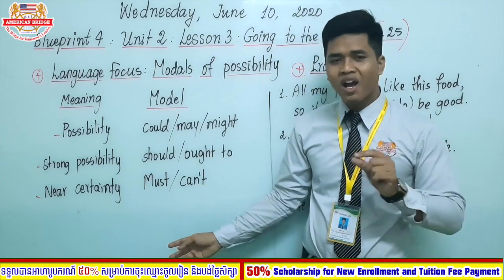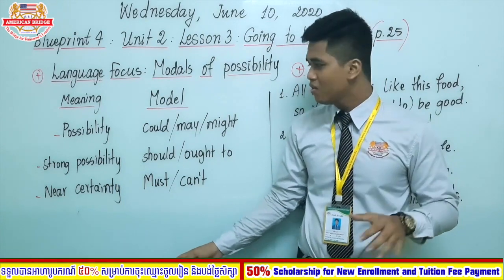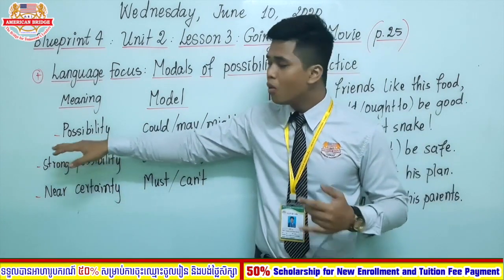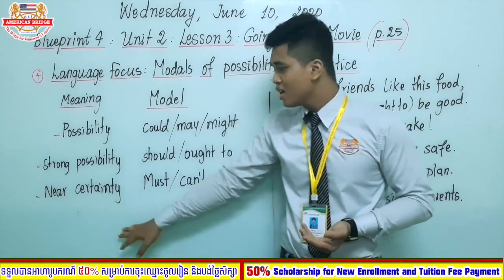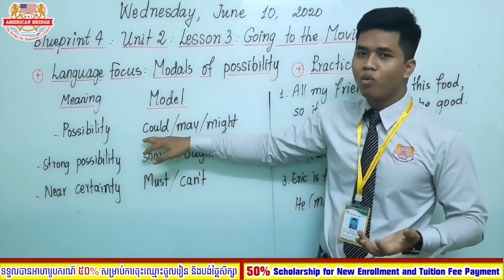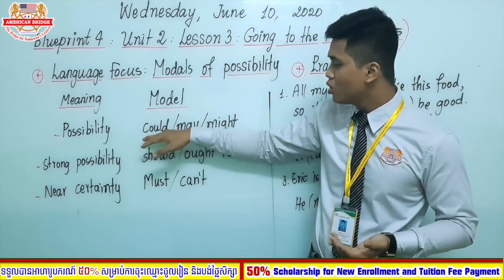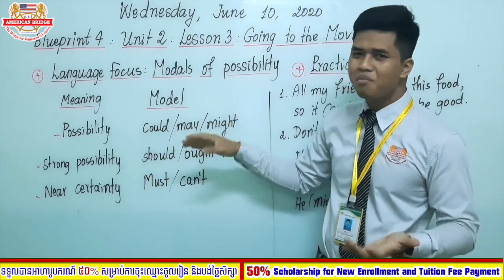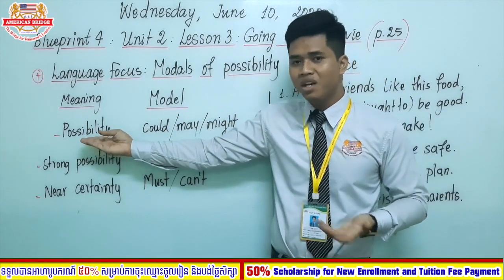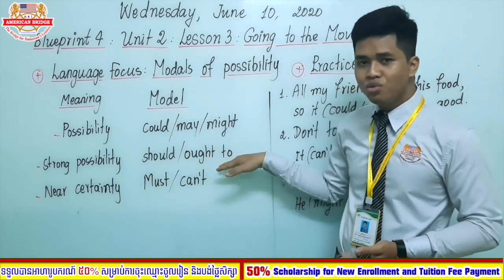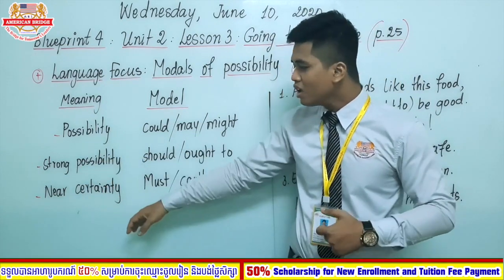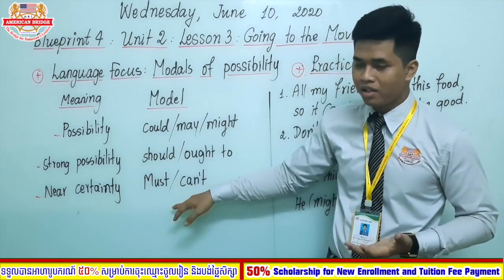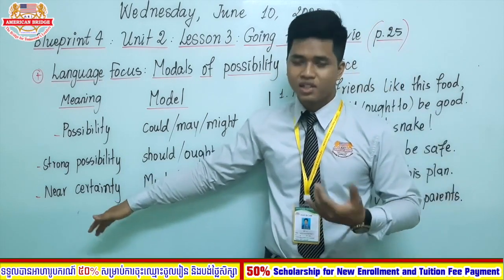There are only three categories: possibility, strong possibility, and near certainty. The meaning of the modal verbs here is the same. For example, could, may, and might have the same meaning as possibility. Should and ought to have the same meaning as strong possibility, and must and can't express near certainty.